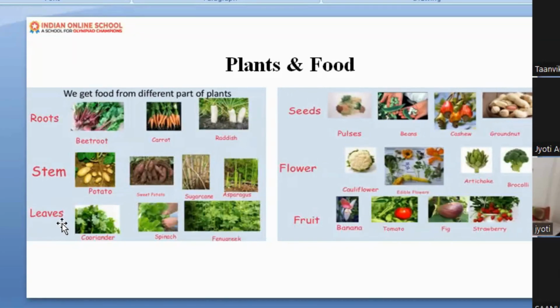Now can you see the leaves? We are eating leaves of the plant also. See what it is. Like for example, what it is? Fenugreek, spinach, coriander and cabbage also. This is a leaf of the plant only. Yes. So we are eating root, stem and leaves of the plant. Now other than that, the seed also we are eating.